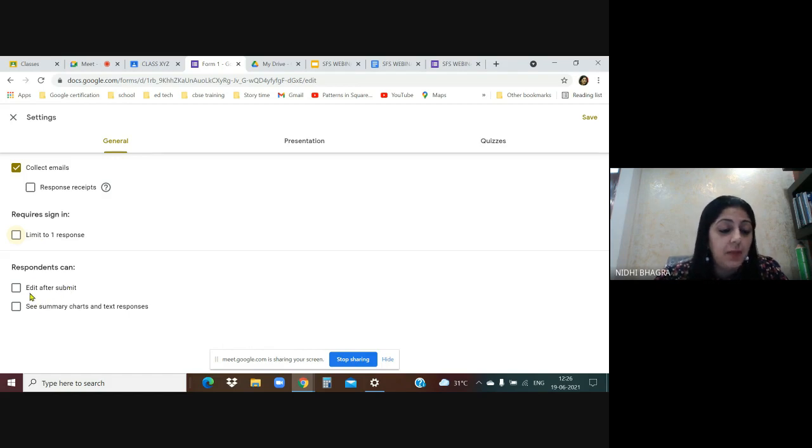Respondents can edit after submit. With this option, they can edit the answers after the submission and see summary charts and text responses. They'll be able to see the summary of the responses you have received. In case you have given any sensitive information you don't want to share with your students, you may not want to choose this option, see summary, because this option will make all the responses you have received available to the students.